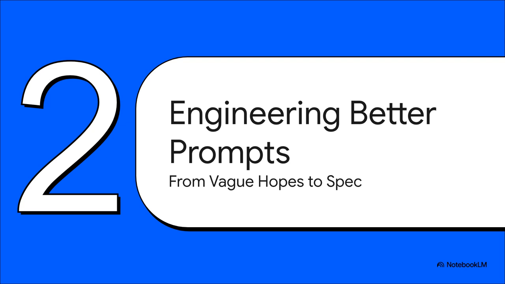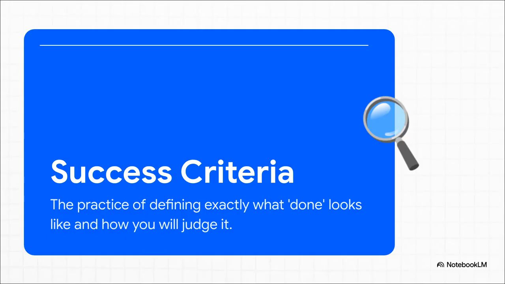All right, so the first big shift we need to make is in how we think about this. It's not about writing longer prompts or getting more poetic. No. The real game changer was realizing we need to write clearer specifications. Think of it less like asking a question and more like drawing up a contract with the AI. And where does that contract start? It starts with defining your success criteria. You have to know exactly what a good output looks like before you even start. You know, it's funny, we complain about bad outputs from the AI, but honestly, most of the time, that's just a symptom of us giving it a poorly defined goal in the first place.